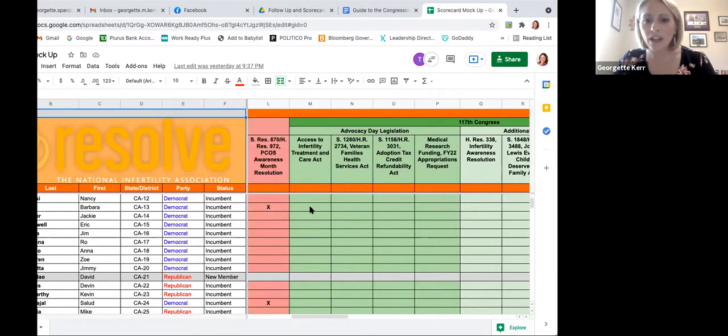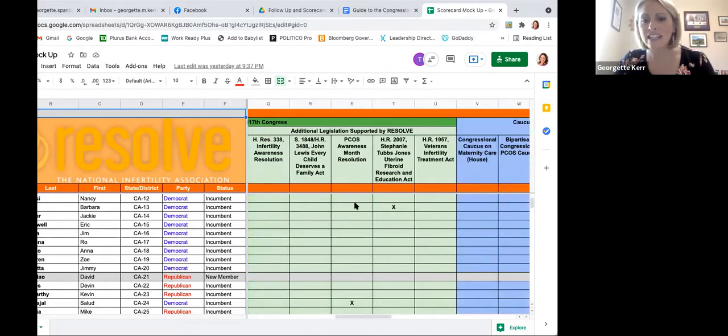So while these are the 4 bills that we'll be focusing on for Advocacy Day, there are a couple other pieces of legislation that will be addressed in the Leave Behind materials that we're going to be providing with members and congressional staffers. These include the Infertility Awareness Resolution, which is a resolution that was introduced exclusively in the House, the John Lewis Every Child Deserves a Family Act, and the PCOS Awareness Month resolution, which is another one that we're anticipating will be introduced sometime between now and Advocacy Day. So definitely check back later for more data in this column.